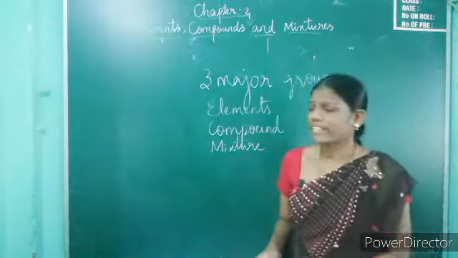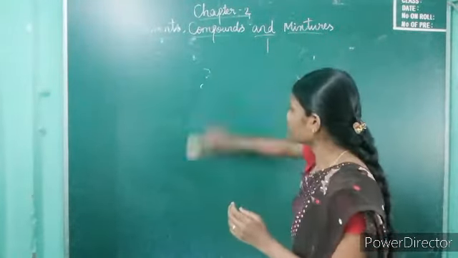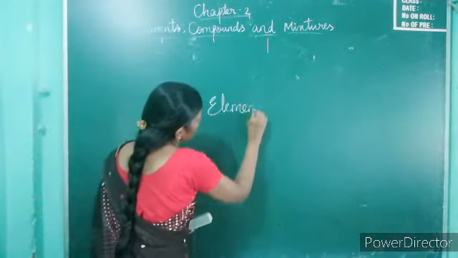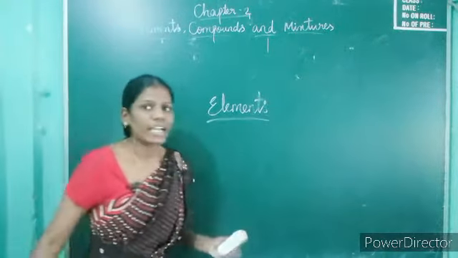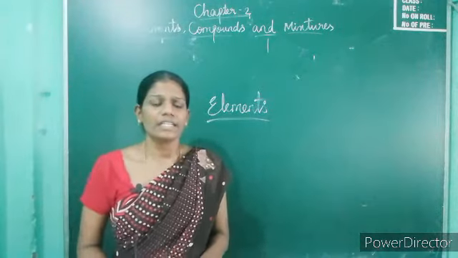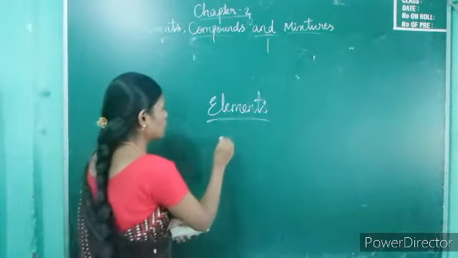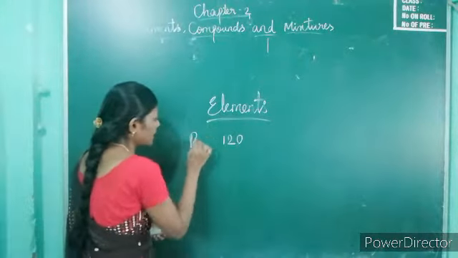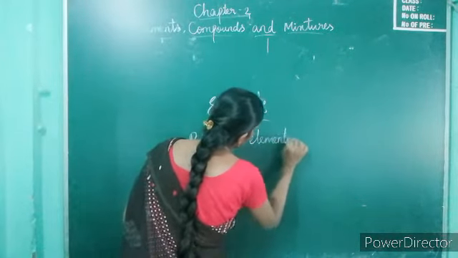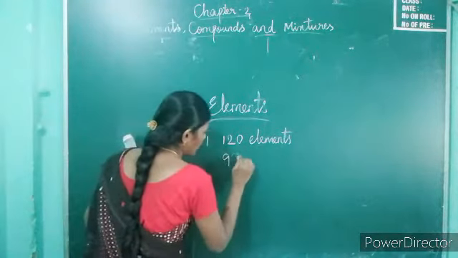Now we are going to see the first major group. What is the first major group? Yes, elements. Elements are made up of the same kind of atom. In our periodic table, 120 elements are there. How many elements are in the periodic table? 120 elements. Of these 120 elements, 92 elements are